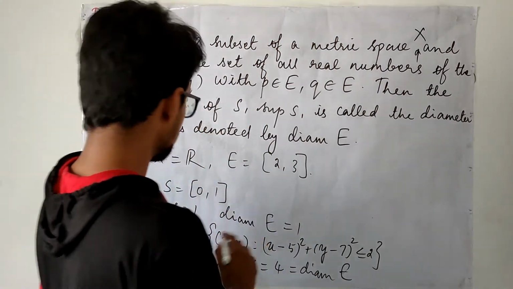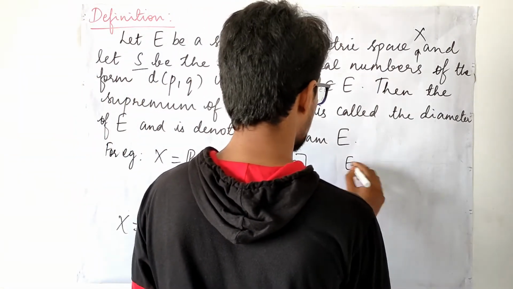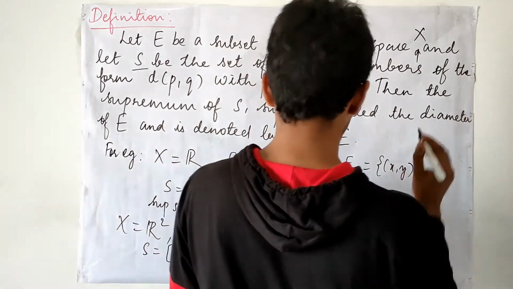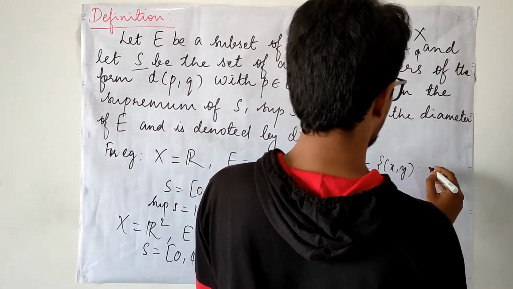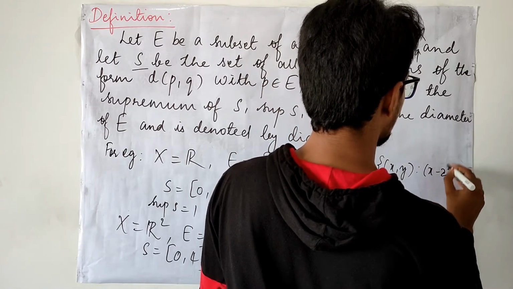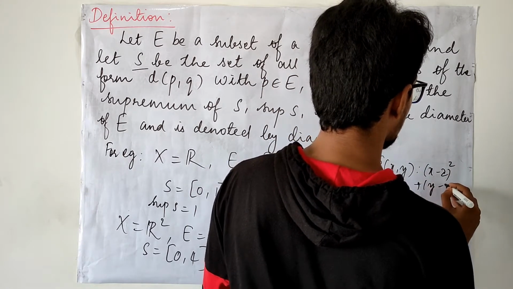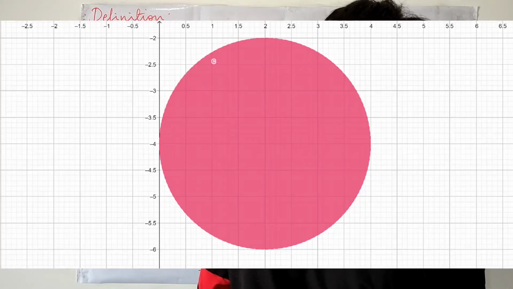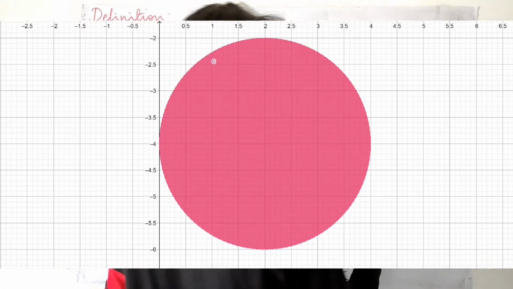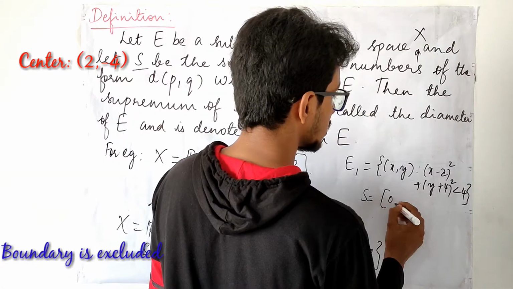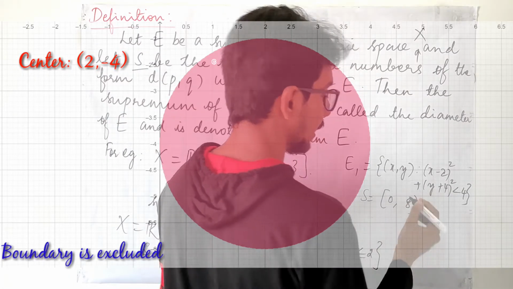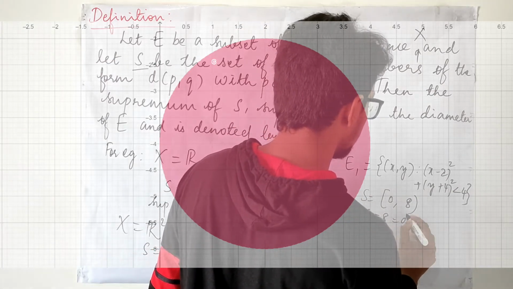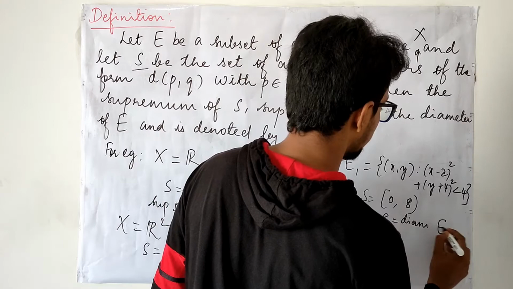Supposing in the same setting I take my set, let me call it E1, the points (x, y) such that (x − 2)² + (y + 4)² < 4. In that case, my S is going to be [0, 8), closed at 0 and open at 8. Even then, my supremum is 8, and it is the diameter of E1.